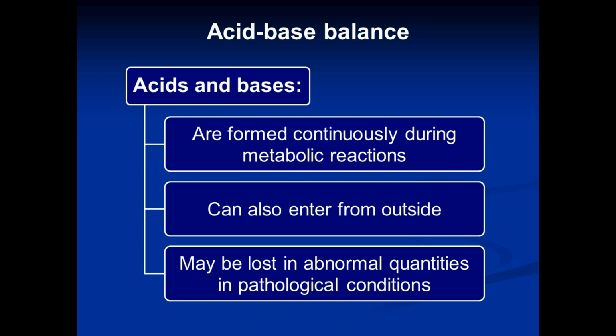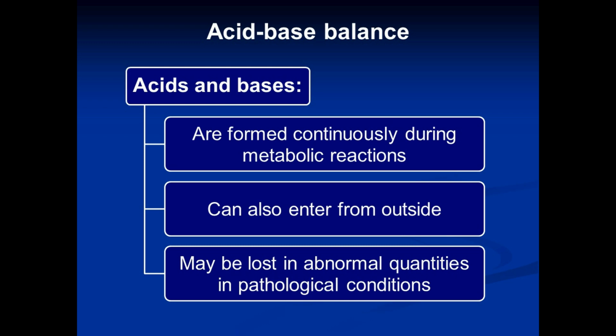Moreover, acids and bases also enter from outside. They can enter along with food and beverages. And there is a continuous loss of acids and bases from the body. Or sometimes the formation of acids and bases can become abnormal.